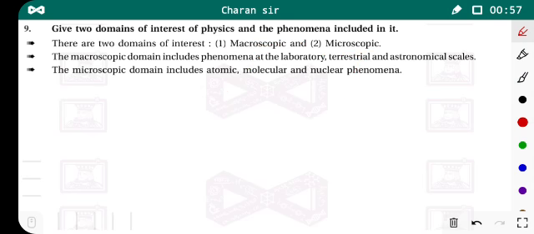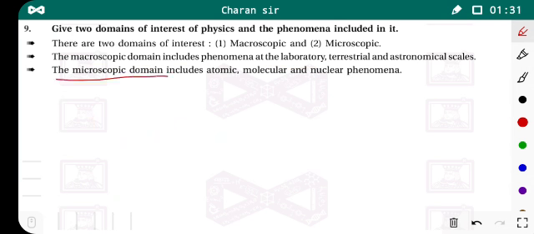The macroscopic domain includes phenomena at the laboratory, terrestrial and astronomical scales. In the macroscopic domain, we deal with phenomena that happen in laboratories and at astronomical scales, such as the motions of the planets, the motion of the earth, the motions of big particles. These types of phenomena are studied in the domain of physics known as the macroscopic domain. Now what is the microscopic domain?